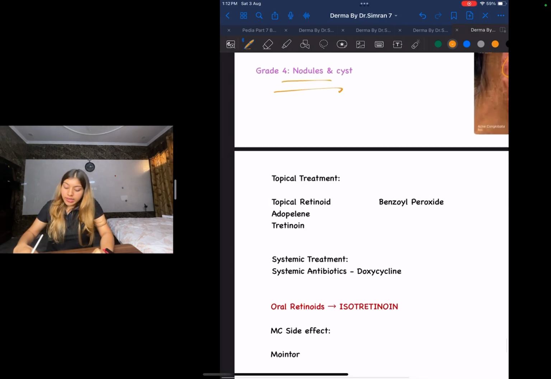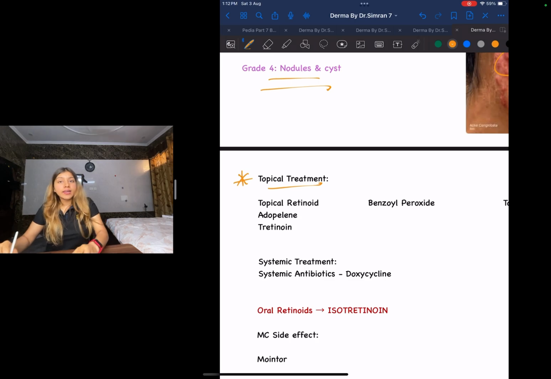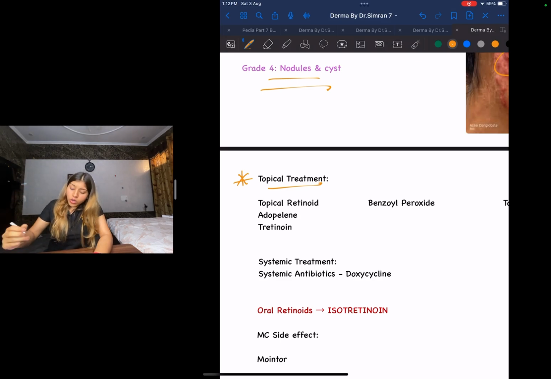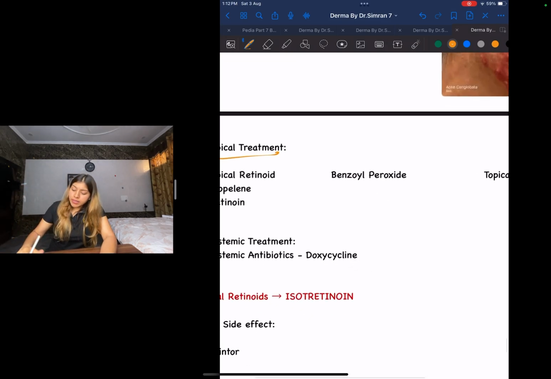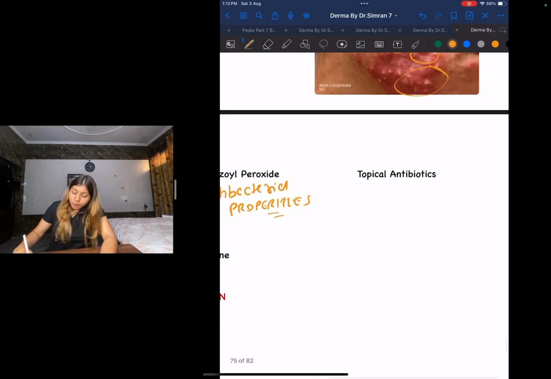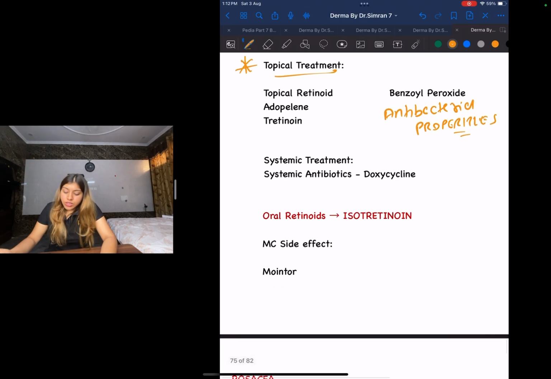Now let us look at the different topical treatments. If a patient with acne comes, first I will give topical retinoids, tretinoin and adapalene. I can also give benzoyl peroxide, because it has antibacterial properties. I can also give topical antibiotics, for example clindamycin. If this does not work, I can go for systemic treatment, with systemic antibiotics such as doxycycline.